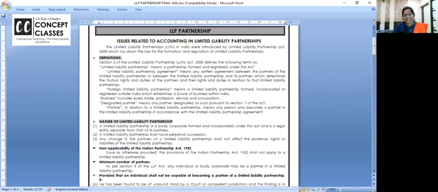I am an accounts teacher actually, accounts, taxation, these are my subjects. But limited liability partnership is in advanced accounting, and I feel the way I have to teach is like law. I'll try my best to justify, and students who are attending live with me, these are regular classes going on. I'll keep the chat box open. Any doubt you have, you can always unmute and speak up in between. Don't wait for the class, or you can put it in the chat box. I'll clear it with you. Some practical knowledge, some exam oriented knowledge, and that will make this topic complete.